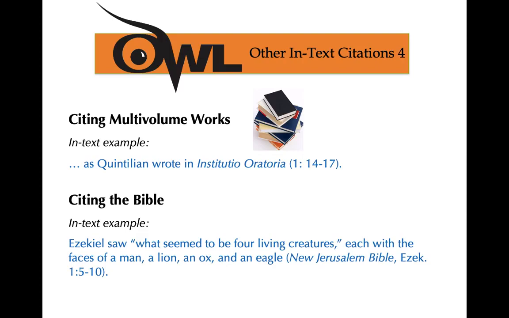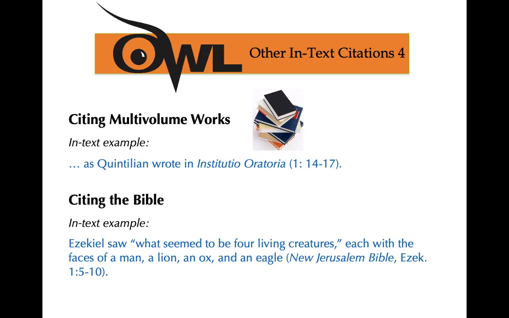All right, so let's say you're citing the Bible, okay? So Ezekiel saw, and then you provide the direct quote from the Bible. You have to put the edition or the version of the Bible here in italics. So in this case, it would be New Jerusalem Bible, or it could be something like New International Version, and you would put that in italics, followed by the comma.